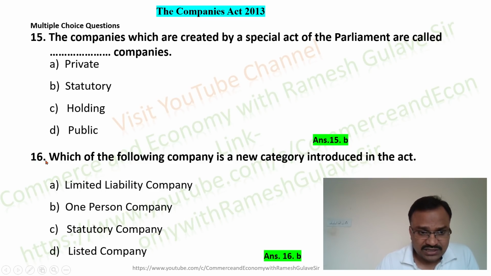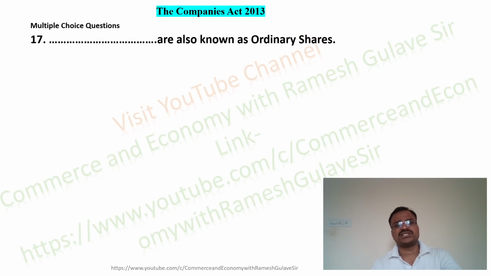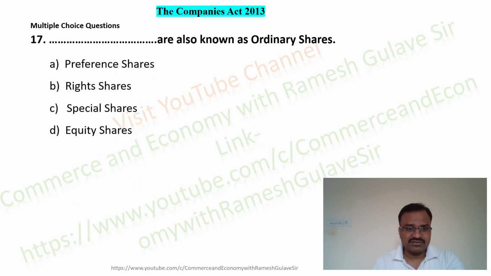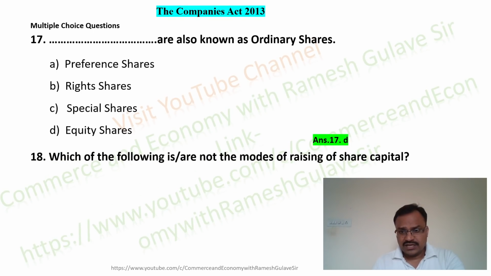Okay, so for this question, which of the following companies is a new category introduced in the act? It is one person company, so here option B is the right answer. Let us move on to the next question, and it says dash are also known as ordinary shares. This is a direct question. We know that equity shares are also known as ordinary shares, so here option D is the right answer.